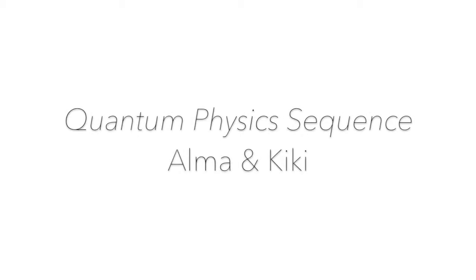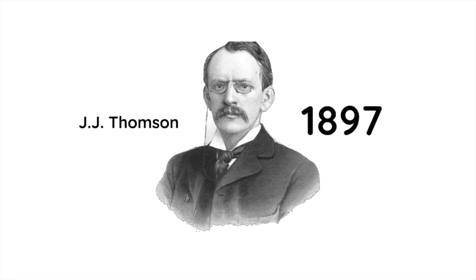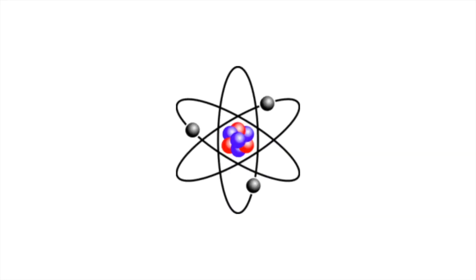Hello, so today I'm going to explain about the quantum physics sequence. Let's start with the discovery of the electron. This is J.J. Thomson. He discovered the electron in 1897. He found out that atoms were not the most basic form of matter. It is the electron.